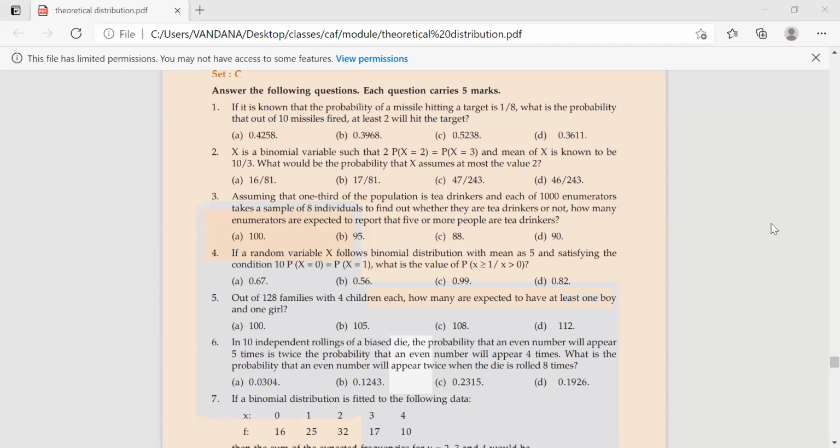So the thing is, if tea drinker is a success, then probability of success is given as 1/3. Probability of success is 1/3, so failure is 2/3. 8 people are tested each by 1,000 enumerators. मतलब हर कोई 8 लोगों को चेक करेगा और ऐसे 1000 लोग हैं.